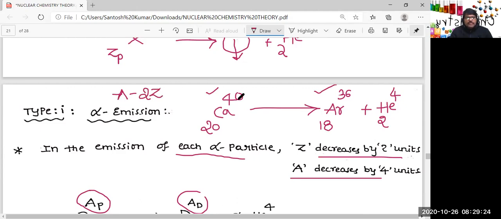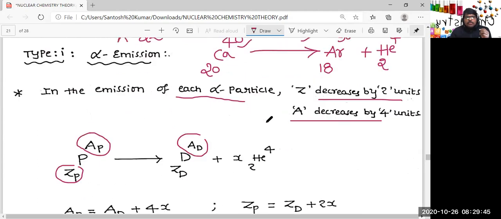So 40 minus 2 into 20, that is 0. Isotopic number is 0. And 36 minus 2 into 18, that is also 0. Isotopic numbers are the same. Atomic numbers are different, mass numbers are different. If the isotopic number is the same, then they are said to be isodiaphers.